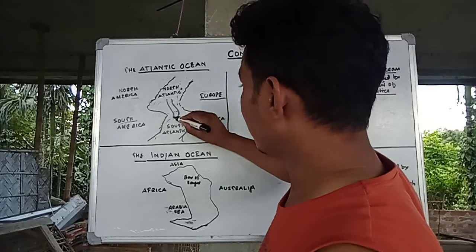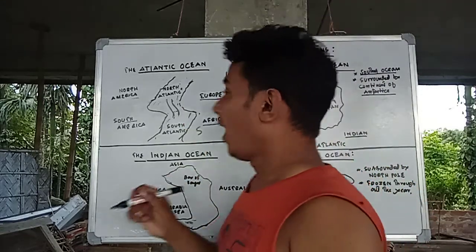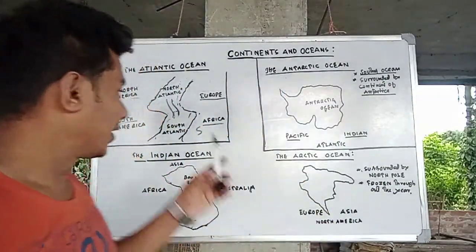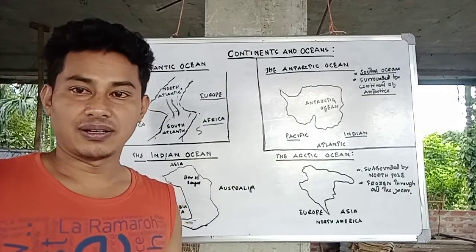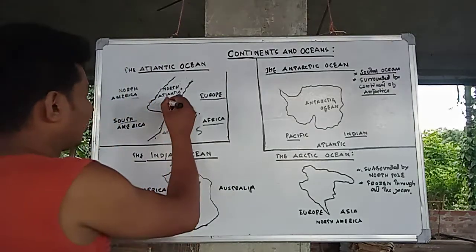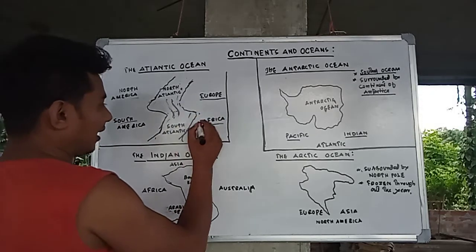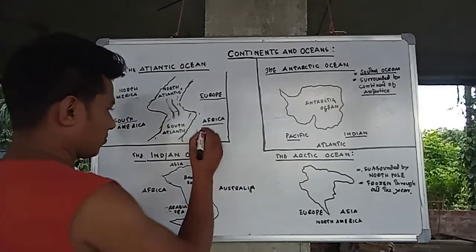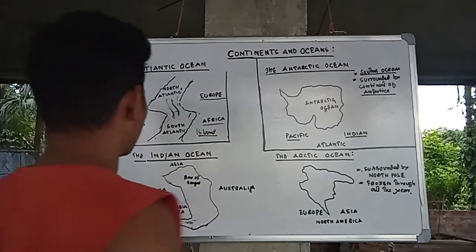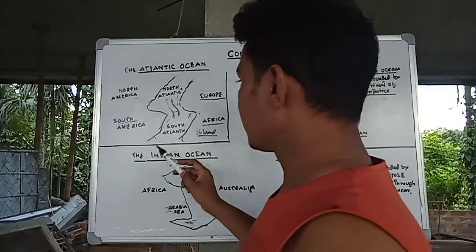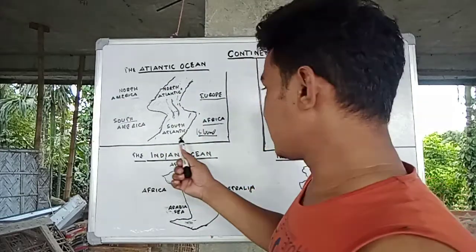Here the Mid-Atlantic Ridge forms a huge number of high peaks, which form islands. So the Atlantic Ocean is the busiest ocean for